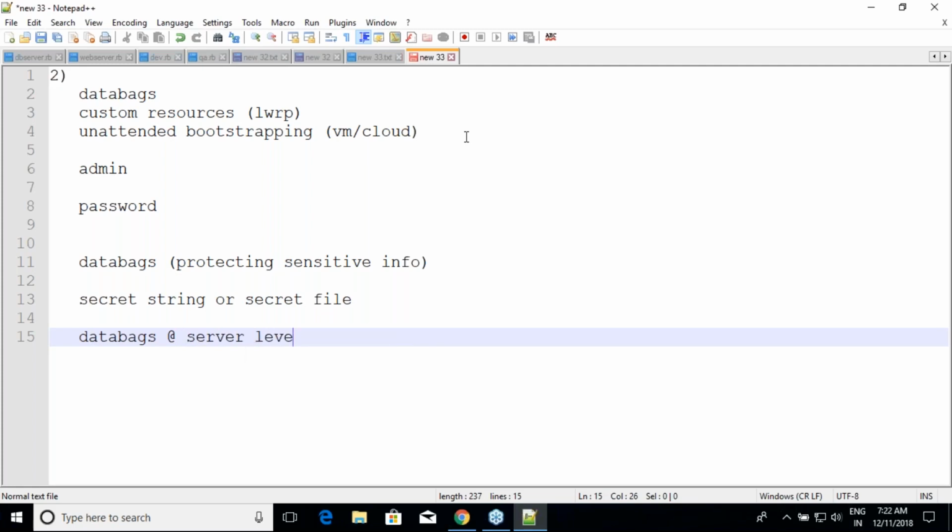Roles and environments are typically attached to the nodes, but data bags are central to servers, right? So whenever I create a data bag, all the items within it are accessible to other people also, but they need to know the secret string or secret file. Okay, good. Now let us see how creating a data bag item works.